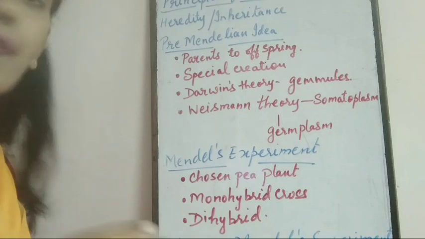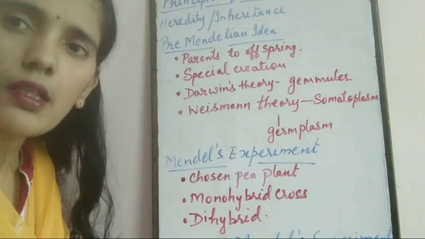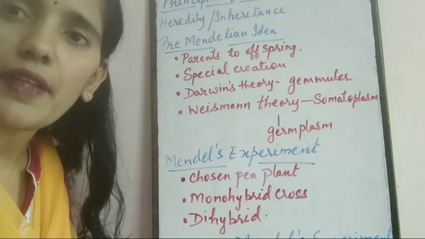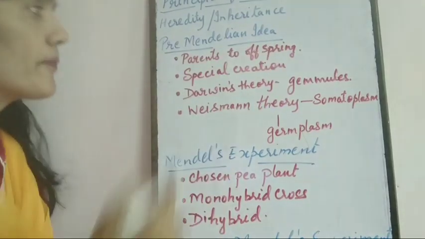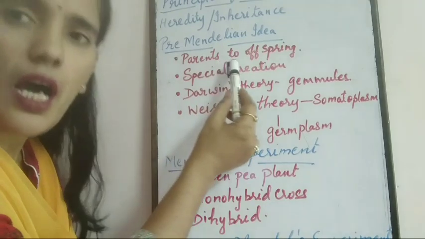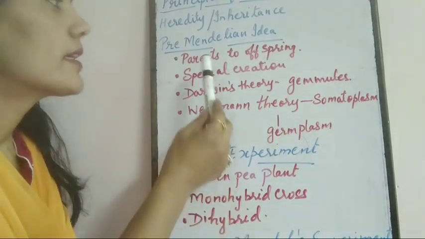Now, before Mendel conducted the experiments on the process of inheritance, the pre-Mendelian ideas were, first, that characters were somehow transferred from the parents to the offspring.